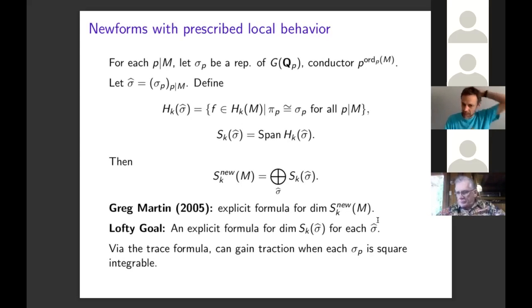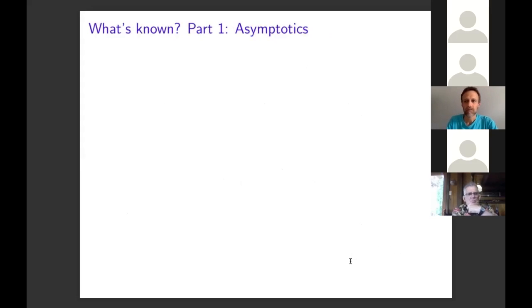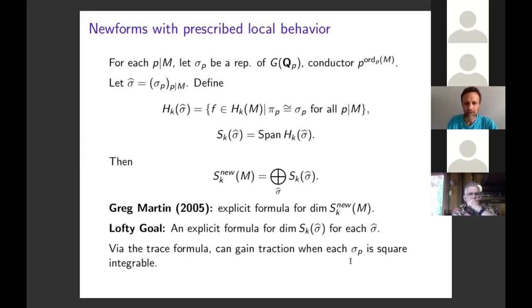So this is a difficult open problem. Via the trace formula, we can gain some traction on the problem when each of the local representations is square integrable. So that's what I'd like to talk about next. Well, actually, first, let me describe what's known with this problem.